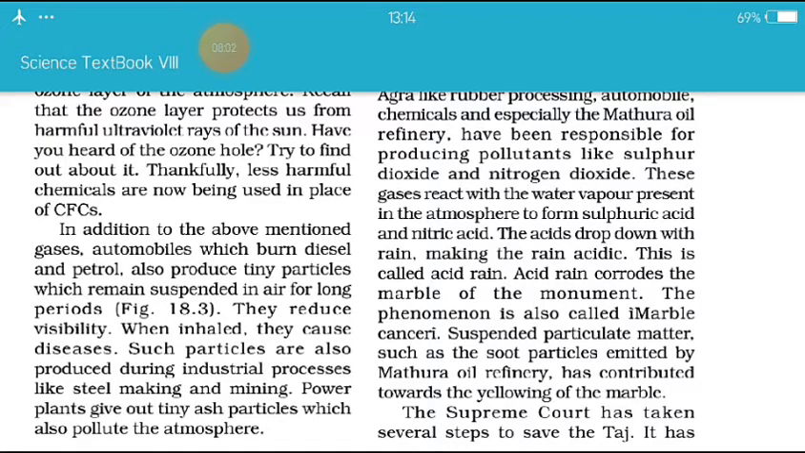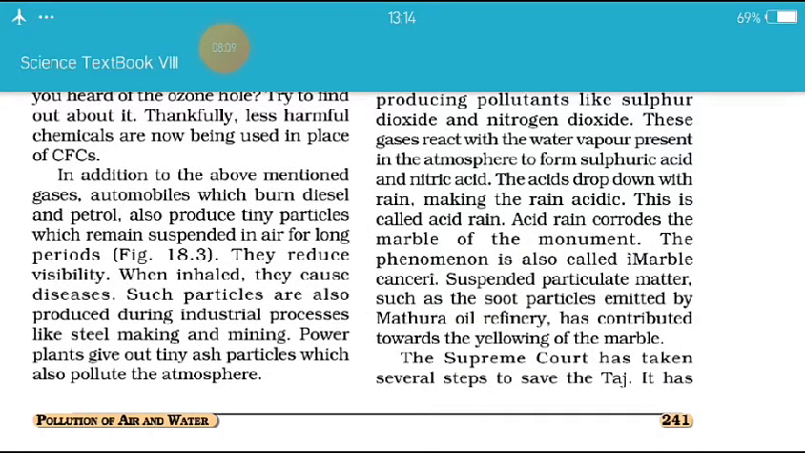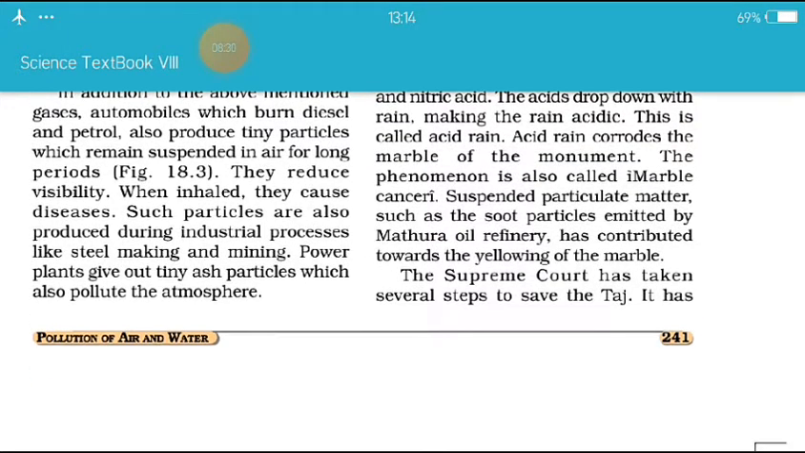The acids drop down with rain, making the rain acidic. This is called acid rain. Acid rain corrodes the marble of the monument. The phenomenon is also called marble cancer. Suspended particulate matter such as the soot particles emitted by Mathura oil refinery has contributed towards the yellowing of the marble. The Supreme Court has taken several steps to save the Taj.